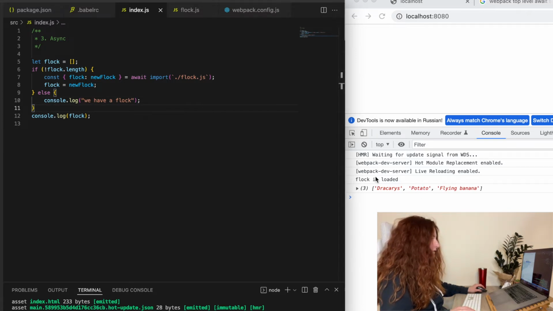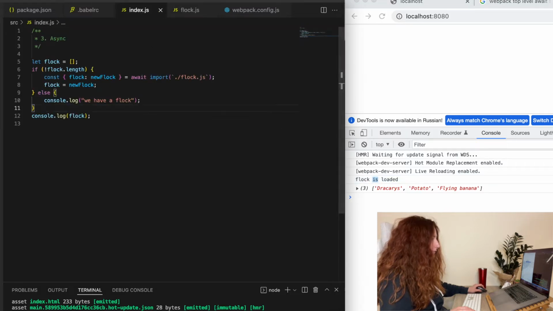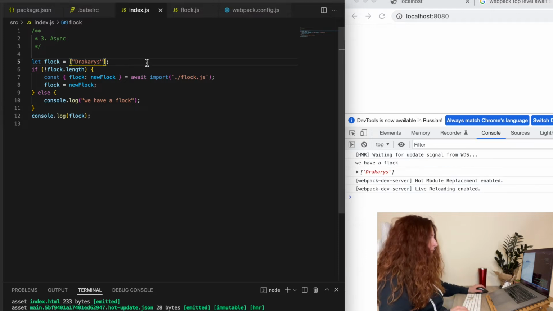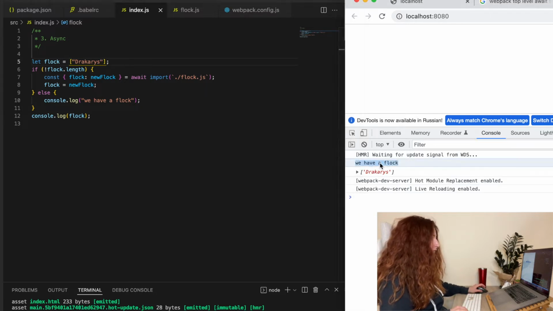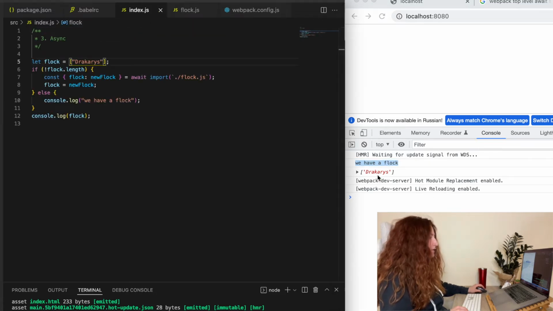So now you can see that flock is loaded. It comes from this file, and we see the array with parrots. And if we set here something, just one element in our array, then it will not load this file. You can see the console log, this one does not appear, and we will just use our local flock. So that's how we could use this feature of the language.